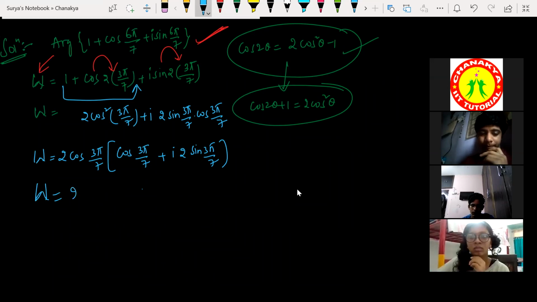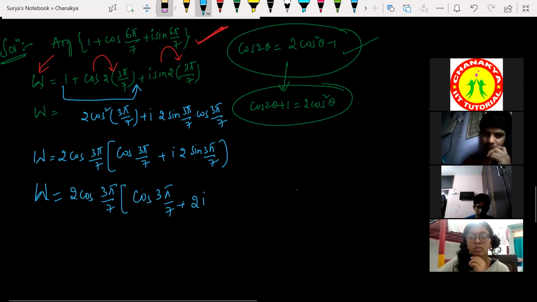W is equal to 2 times cos. It will not become 3 pi by 14, man. Look at this here, cos 3 pi by 7. I took common, so cos, plus 2 times i. So what will I be left with now? I took 2 here, right?